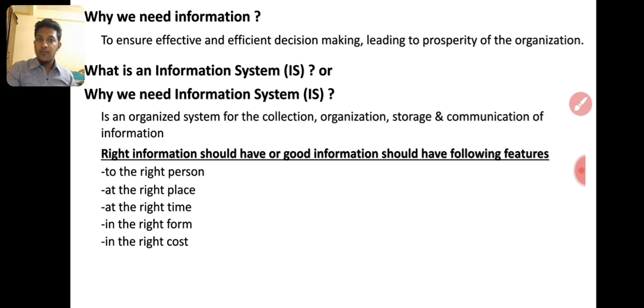So information should be given to the right person. We are approaching the students and teenagers to sell ice cream. That is the correct person. It should also be the correct place. We should do our market campaign in the schools, in the offices, in public. We can't do that ice cream marketing in a hospital environment. So the place should be correct.